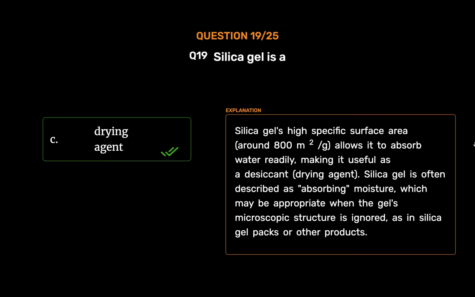Drying agent. Silica gel's high specific surface area, around 800 meters squared per gram, allows it to absorb water readily, making it useful as a desiccant, drying agent. Silica gel is often described as absorbing moisture, which may be appropriate when the gel's microscopic structure is ignored, as in silica gel packs or other products.